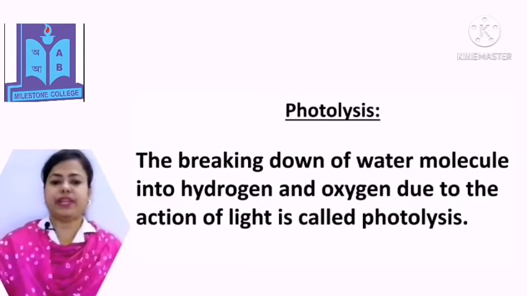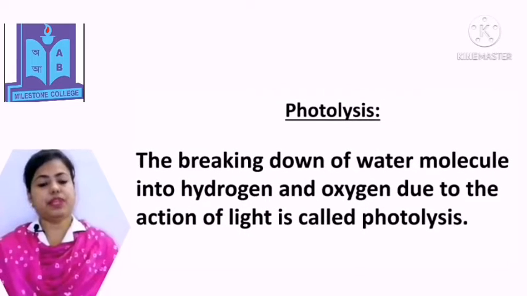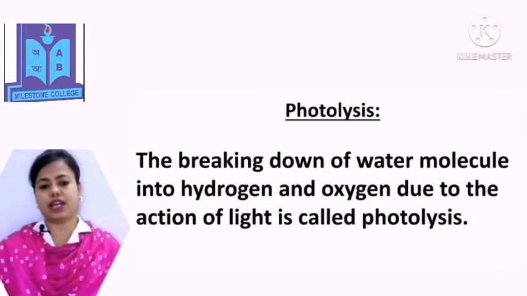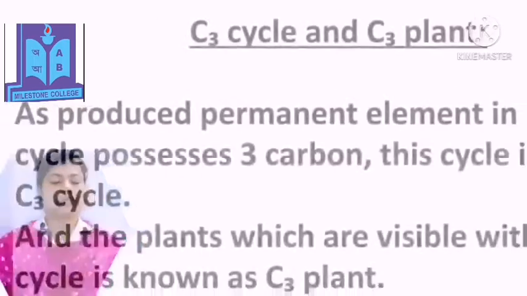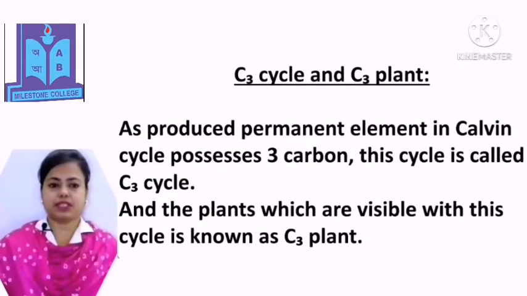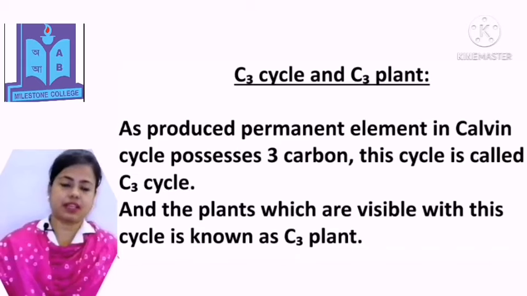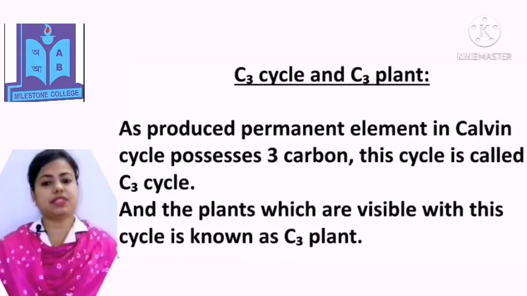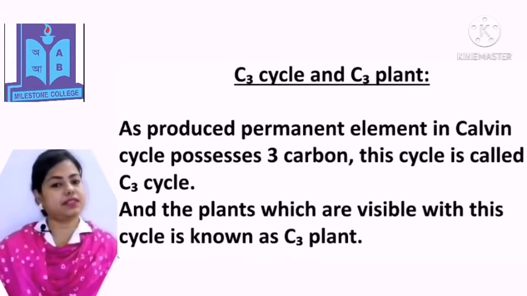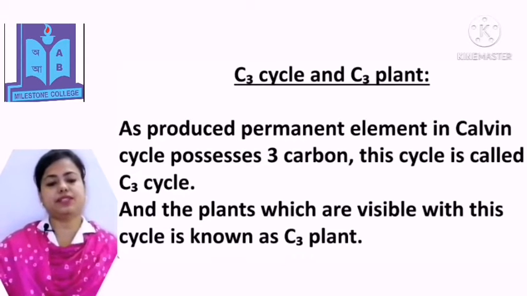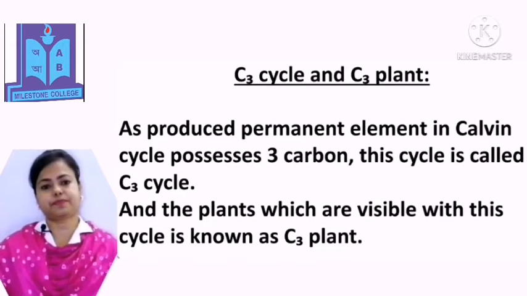Photolysis. The breaking down of water molecule into hydrogen and oxygen due to the action of light is called photolysis. C3 cycle and C3 plant. As the first stable product in the Calvin cycle possesses 3 carbon, this cycle is called C3 cycle. And the plants which operate with this cycle are known as C3 plants.